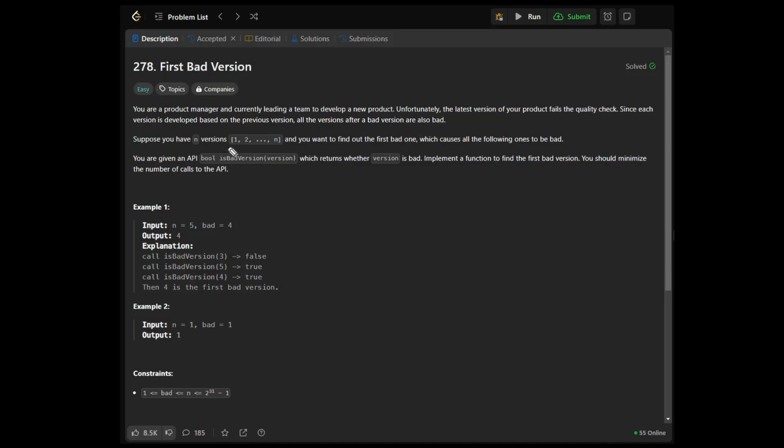So you have something like this. Let's say n is 5. So you have versions like 1, 2, 3, 4, and 5. Let's say 2 is a bad version, which means 2, 3, 4, and 5, all these versions are bad.